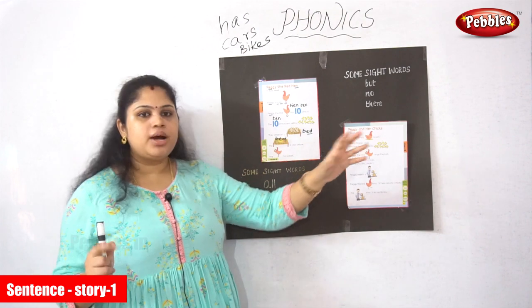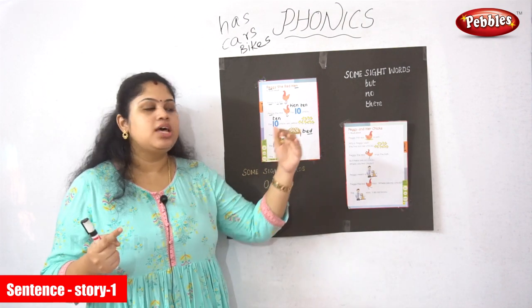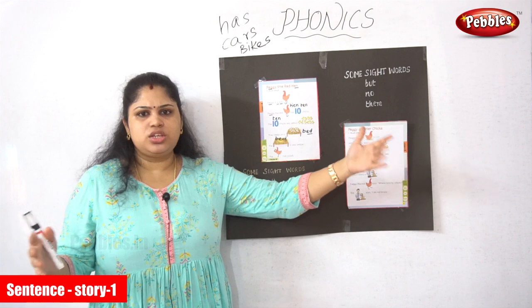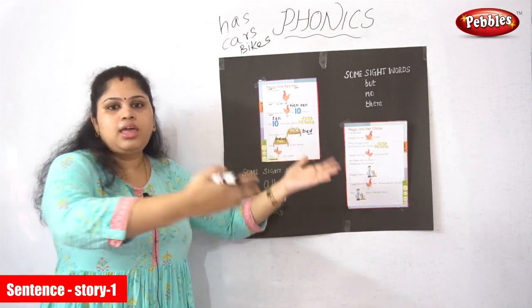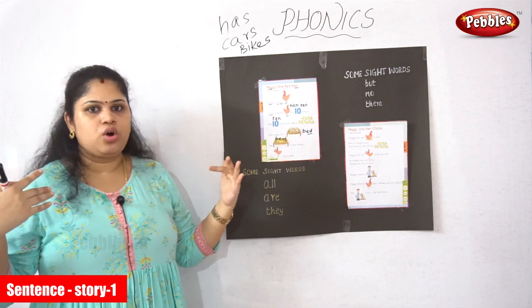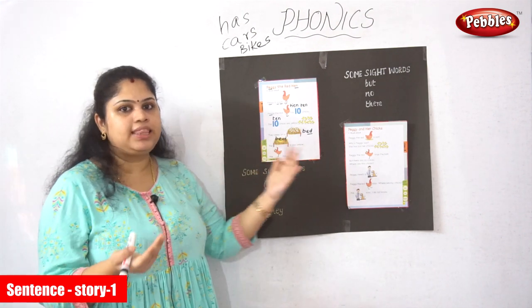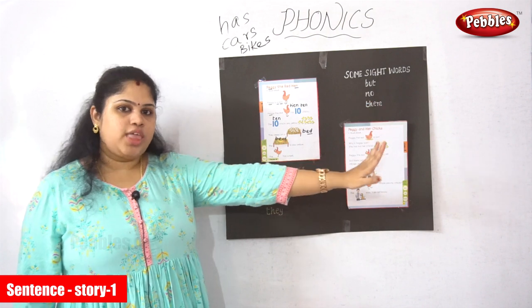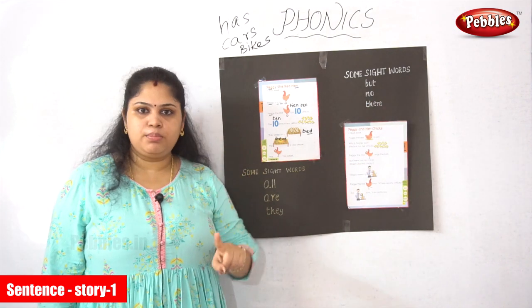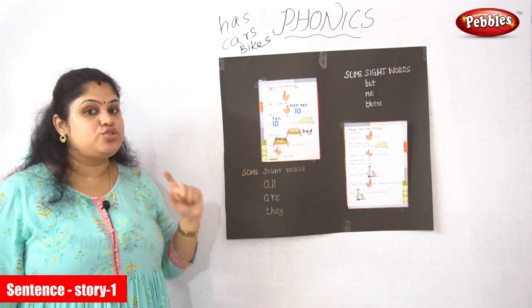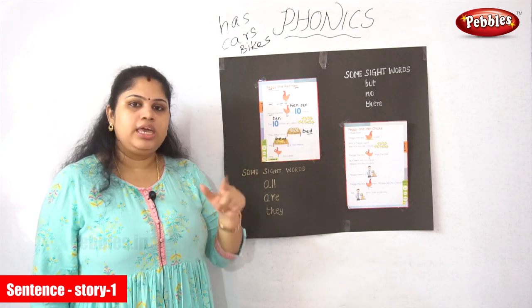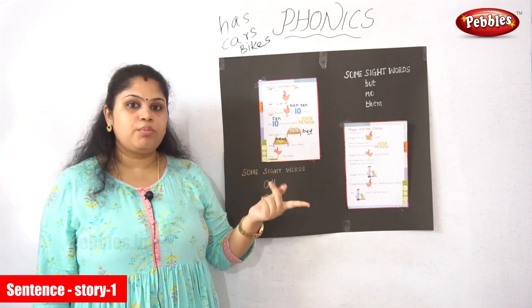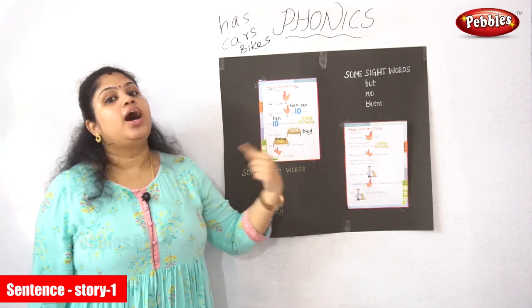If more than one person is doing an action at some distance, with some distance between them and us, we refer to them as they. If you want to refer to more than one person, you should use are, not is. If it is one person, you can use is. He is a good boy. For more than one person you can say, they are good boys.